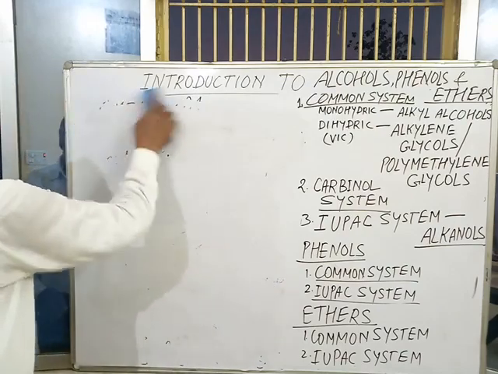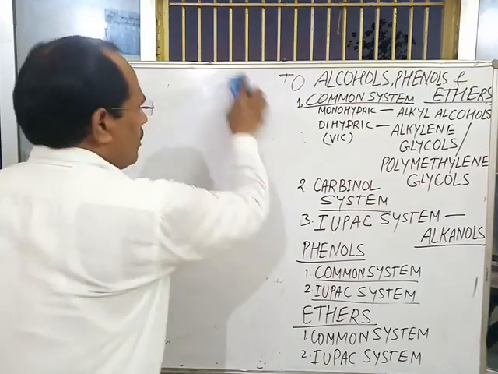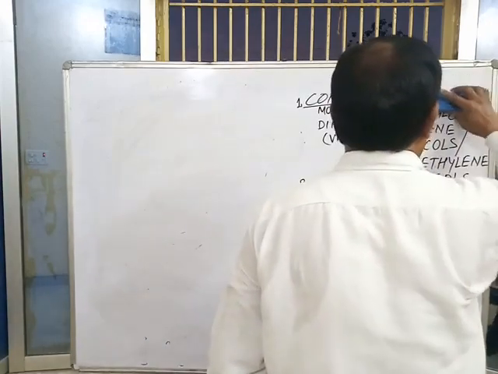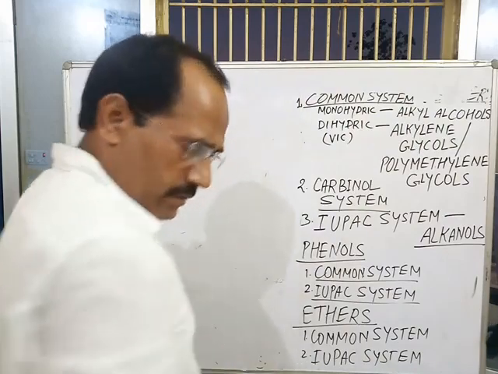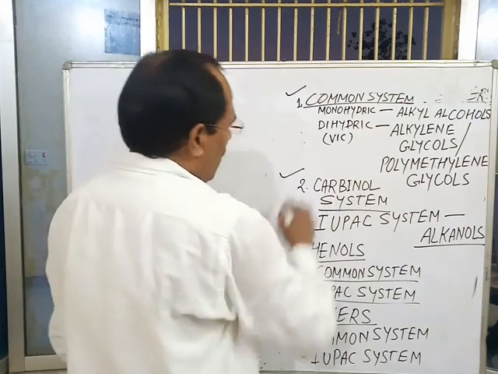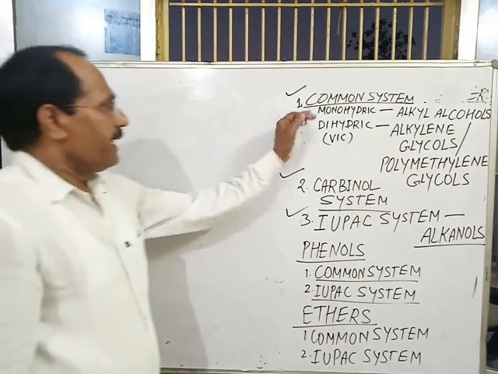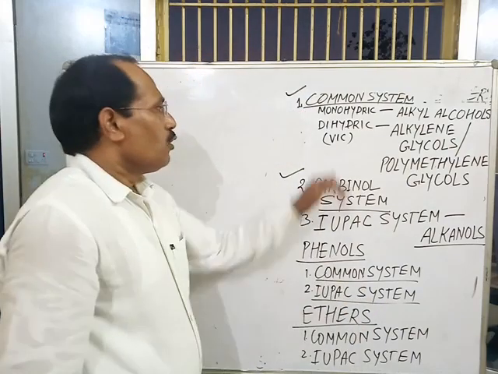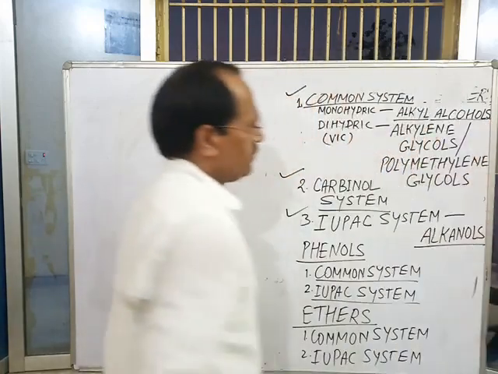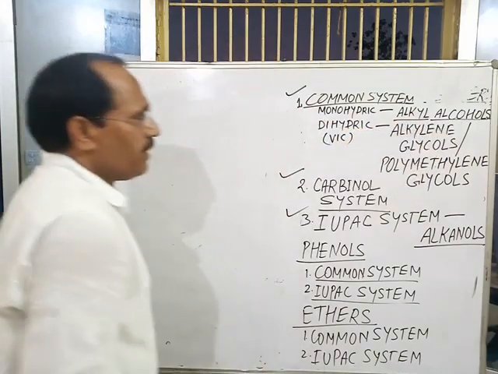There are three systems of nomenclature of alcohols. One is the common system, second is the cardinal system, and third is the IUPAC system. In the common system, monohydrate alcohols are named as alkyl alcohols.